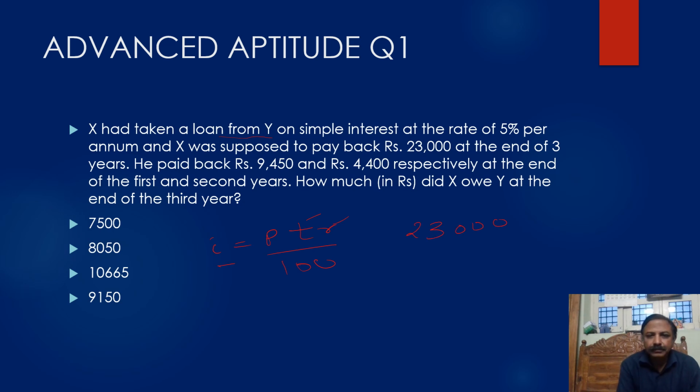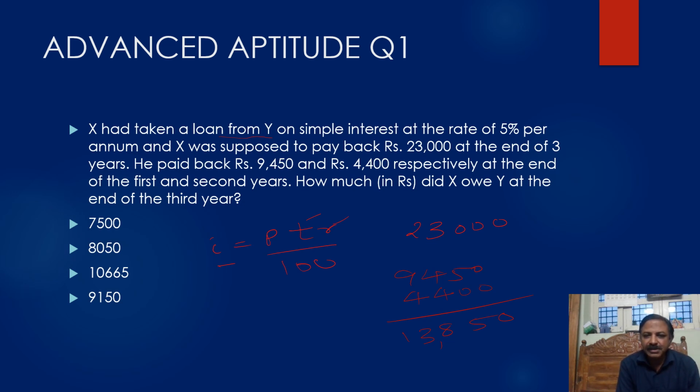At the end of 3 years, he paid back 9,450 and also 4,400. So he paid back 9,450 and 4,400 respectively at the end of the first and second years. If you add this, it is 13,850, he has already paid in 2 years.